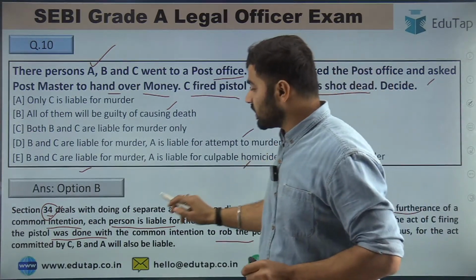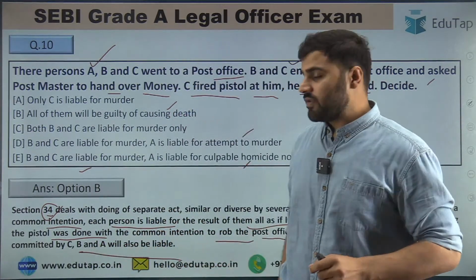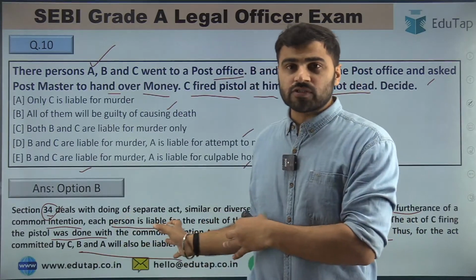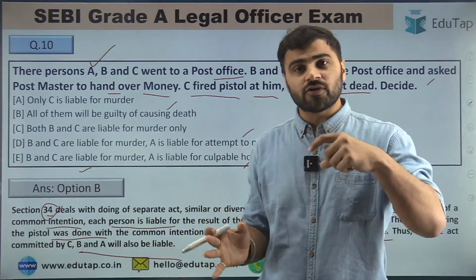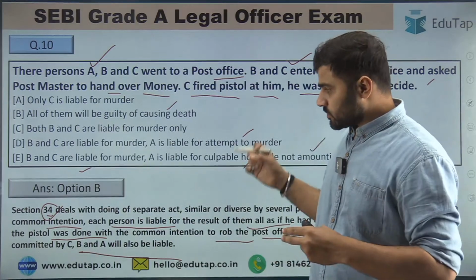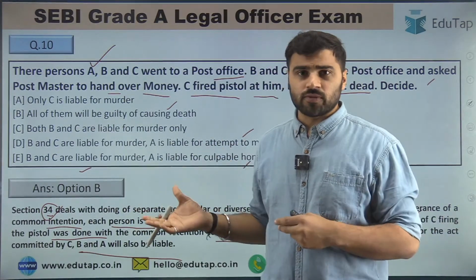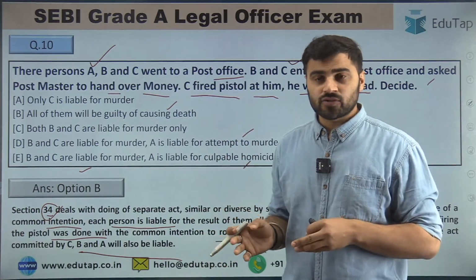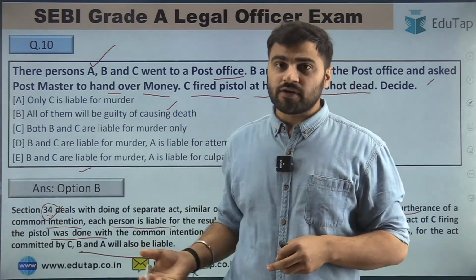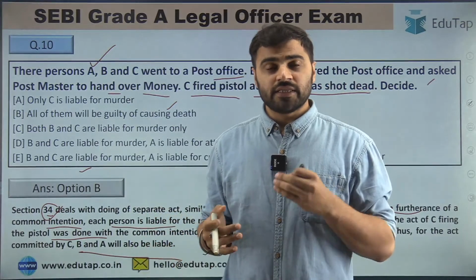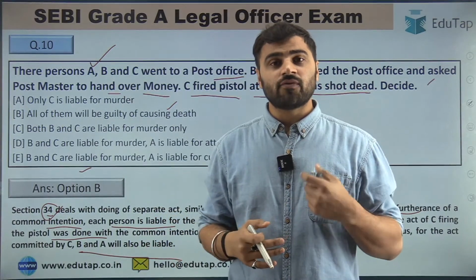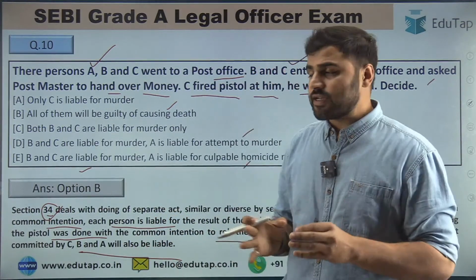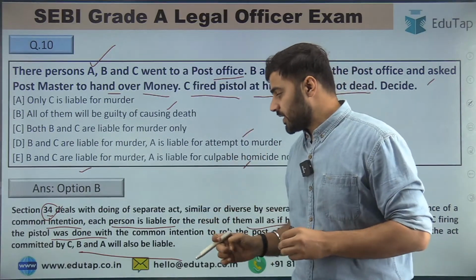Thus for the act committed by C, B and A will also be liable. Though A was not present and did not shoot the postmaster, since he was a part of the plan, and this plan was in furtherance of common intention, they all wanted to commit robbery, which is why they all will be liable for murder.